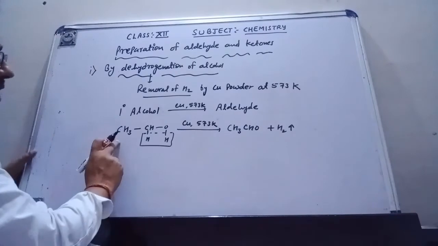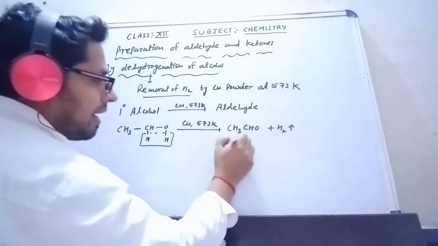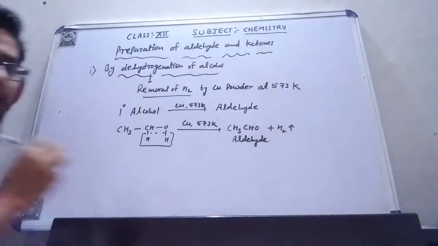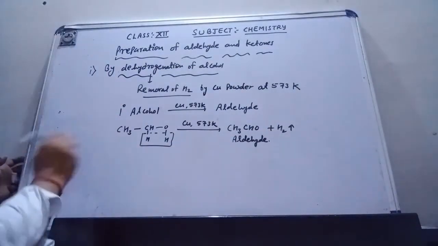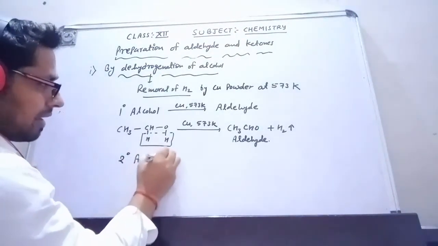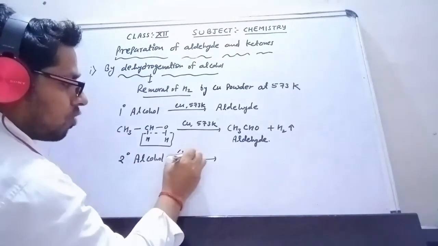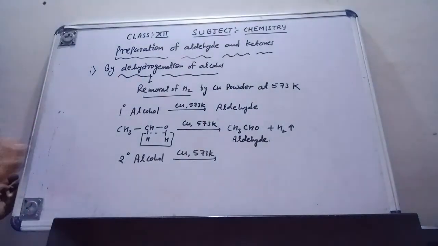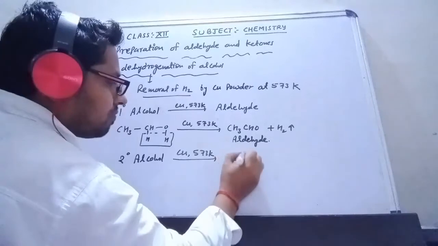Dehydrogenation. A primary alcohol will give us the aldehyde. If in place of the primary alcohol I take the secondary alcohol, with the copper powder at 573 Kelvin, then the secondary alcohol will give us the ketone.